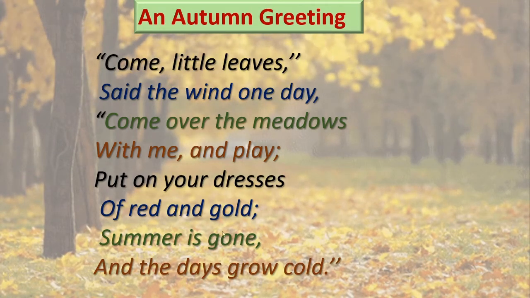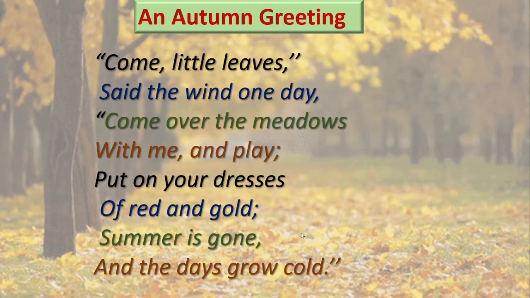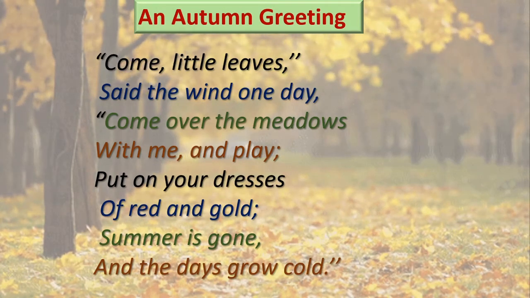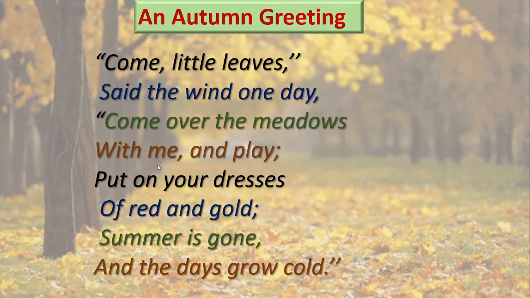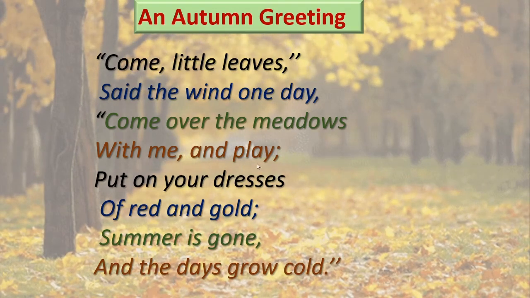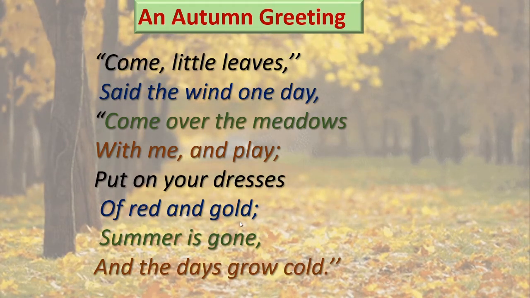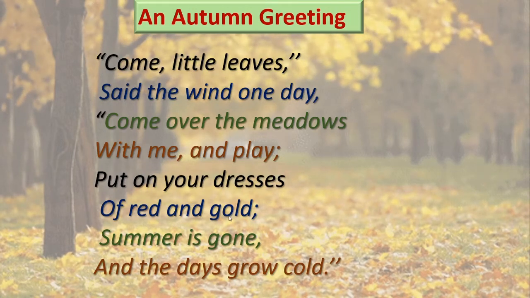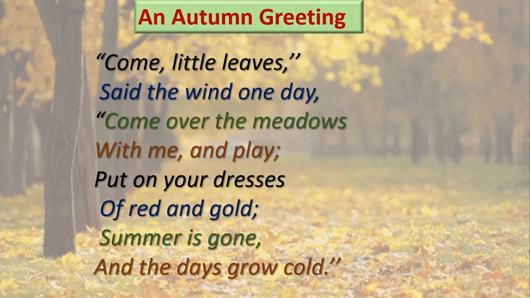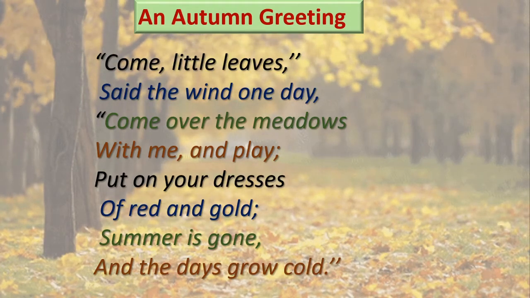Yes, the total meaning of this stanza, once again I will tell you. One day, the wind tells the little leaves to come over the meadows with it to play. Okay, the wind asks the leaves to put on their dresses of red and gold, and it says the summer has gone and the days are growing cold. For the children, this is about the first stanza.